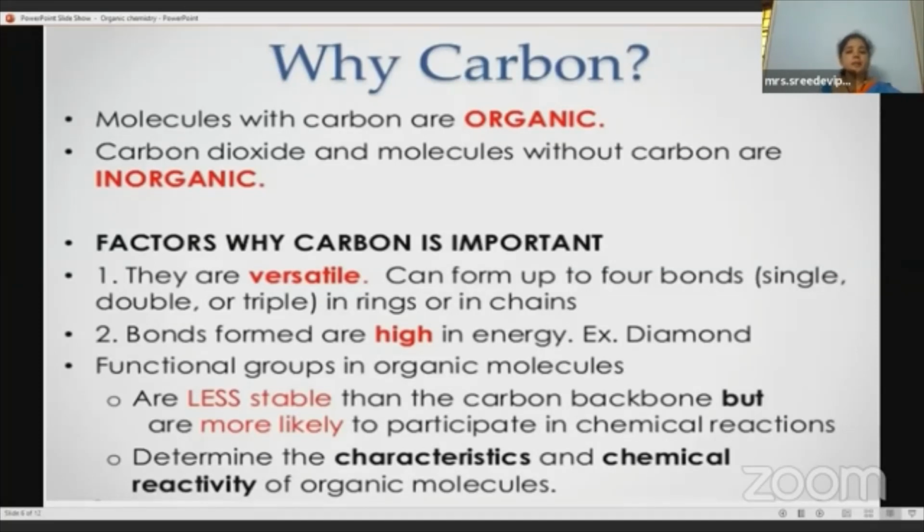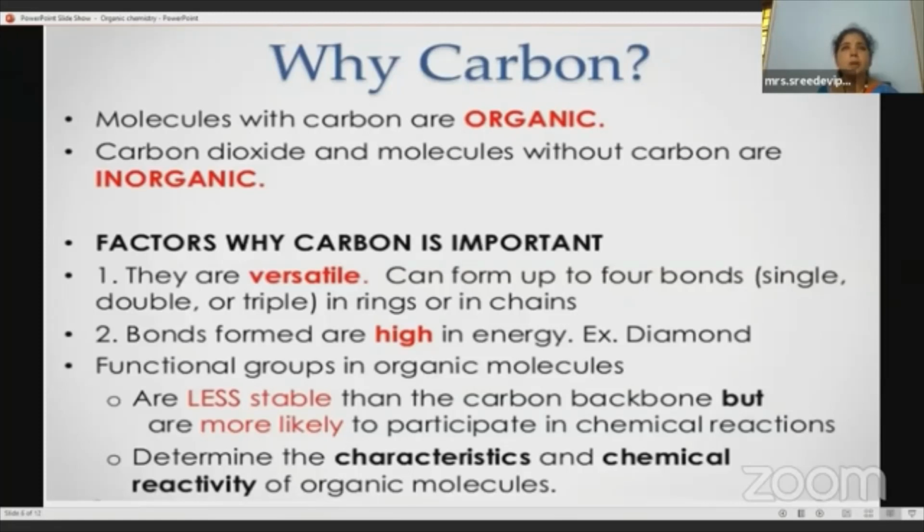And then coming to the next one, functional groups. See, what is a functional group, children? The functional group is an atom or group of atoms arranged in a specified manner, and they induce certain specific properties to the compounds. Take the example of alcohol. An alcohol is different from a carboxylic acid, isn't it? You use vinegar, right? To clean the vegetables and the meat, we use vinegar, which is nothing but acetic acid. That is a carboxylic acid.